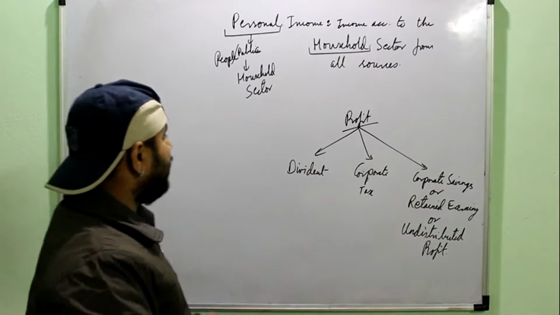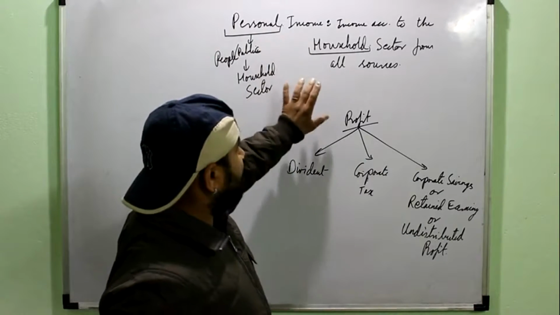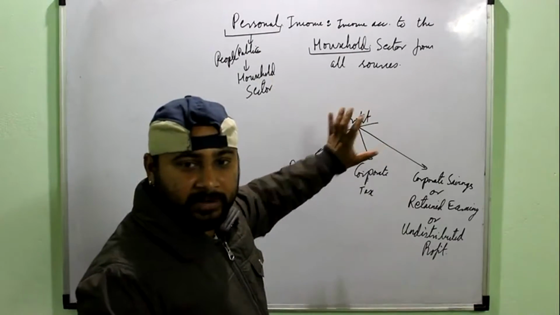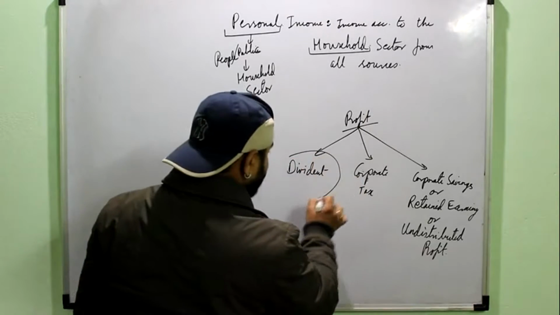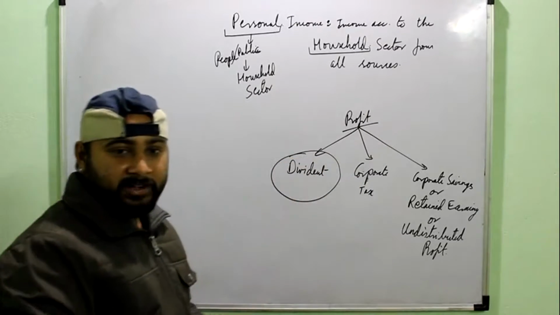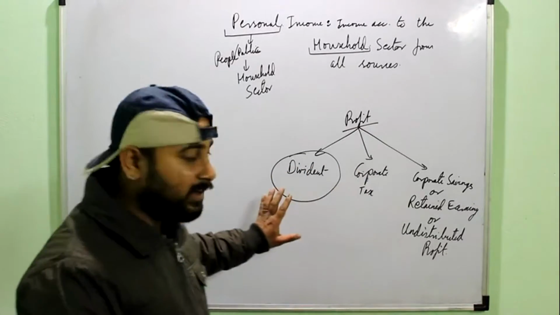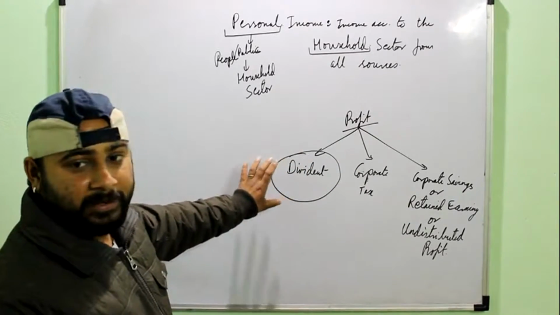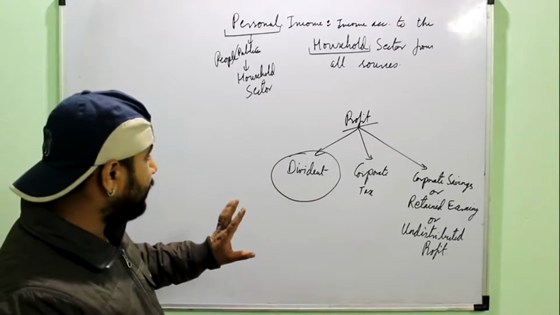Now let's see. The first logic is clear, that personal income is the private income minus the profit, or the three constituents of profit. But if you look at dividend, you know that dividend is the money paid to the shareholder as an interest. It is like an interest, but it is specifically paid to the shareholders holding the shares of a company.